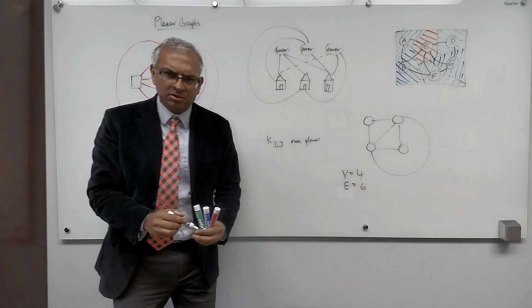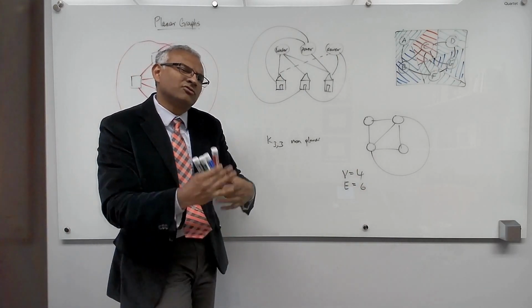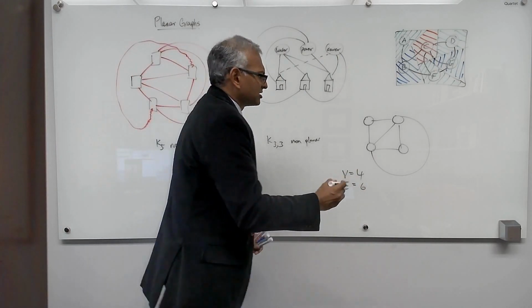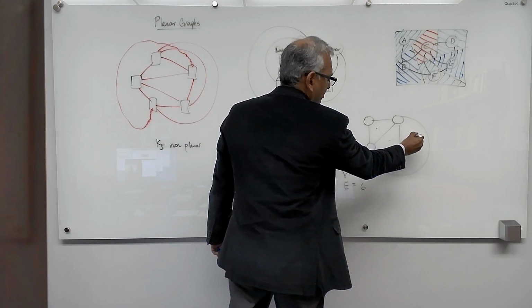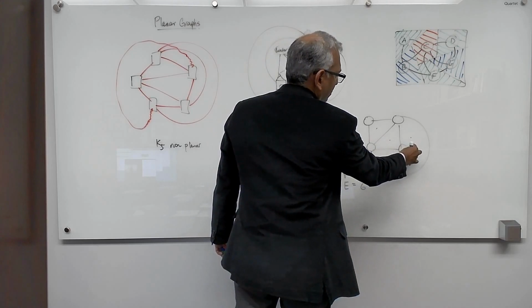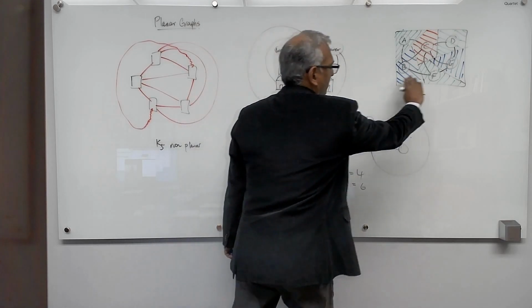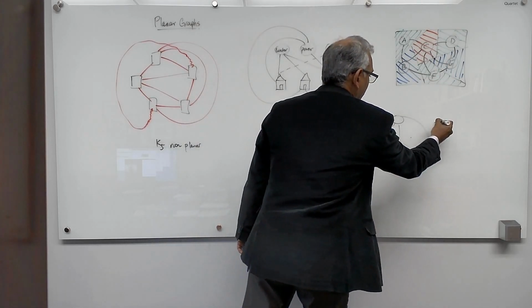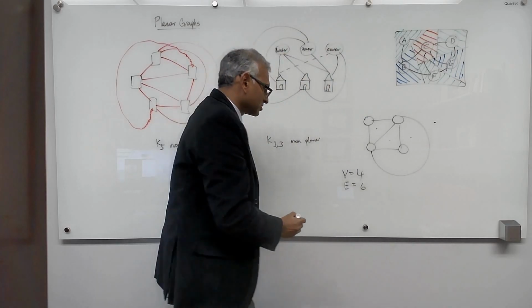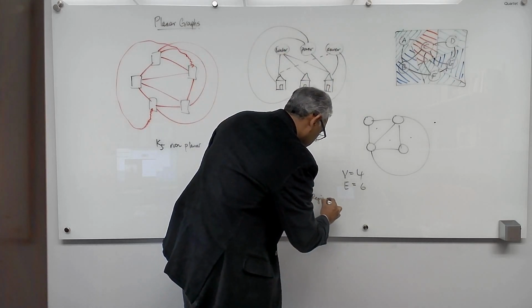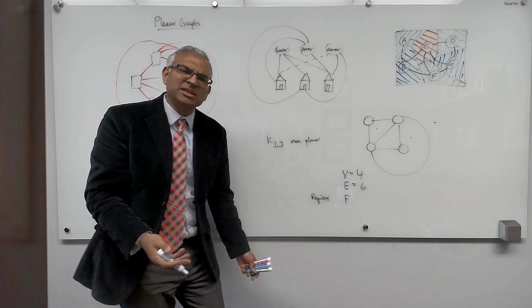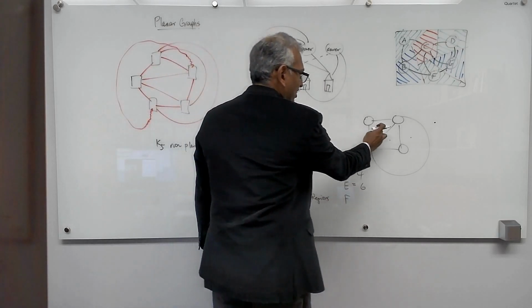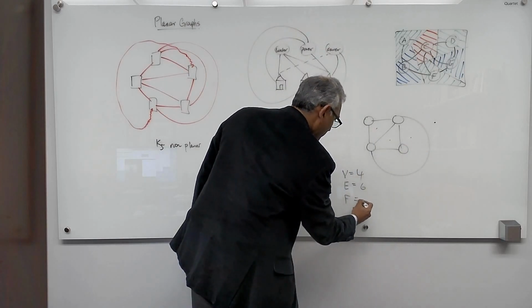Okay, I'm going to count the number of regions. These are called faces. So let me show you what the regions are. There's a region here. This is a region. This is a region. So we have 1, 2, 3 regions. Actually, there are 4 regions. There's this big, huge outside region, this unbounded region. So the number of regions, and we typically use the letter F, actually, F stands for faces. The number of faces, 1, 2, 3, 4, is 4.